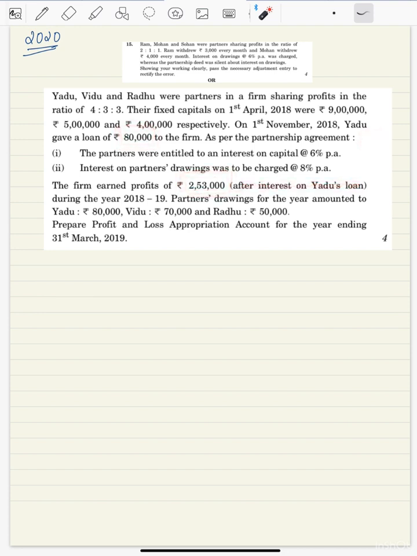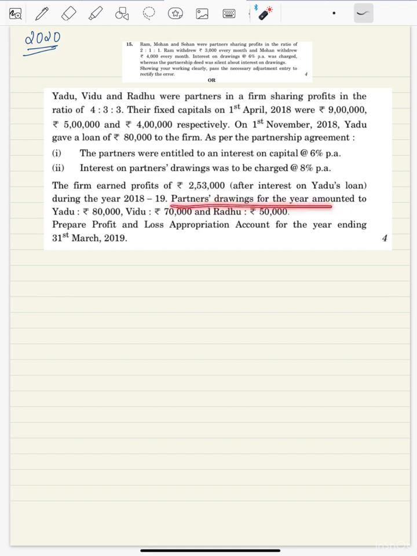Because in P&L appropriation, whatever amount of net profit you write, that is after all the charges, and interest on partner's loan is a charge. Here they have mentioned that this amount is after deducting the interest on Yadu's loan. So this is the final amount which we write in P&L appropriation. Interest on Yadu's loan should not be subtracted again.